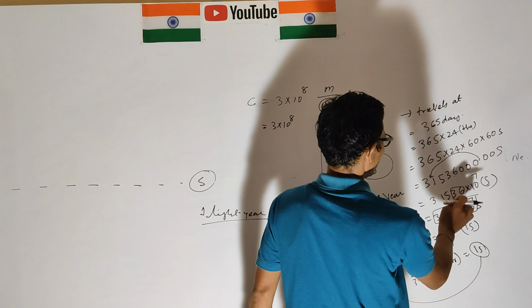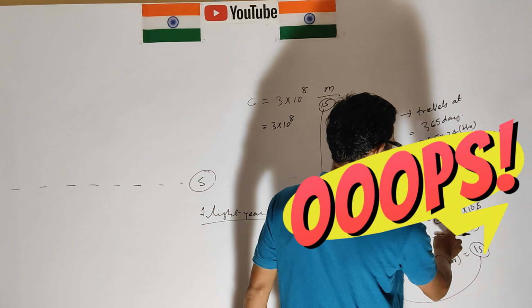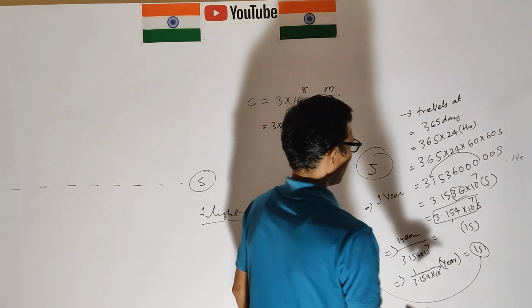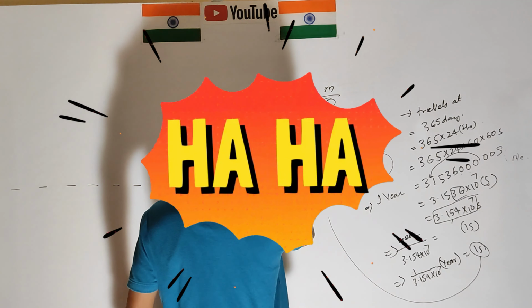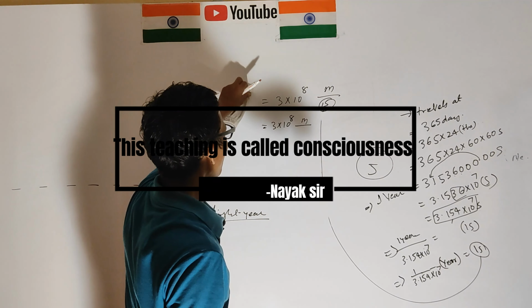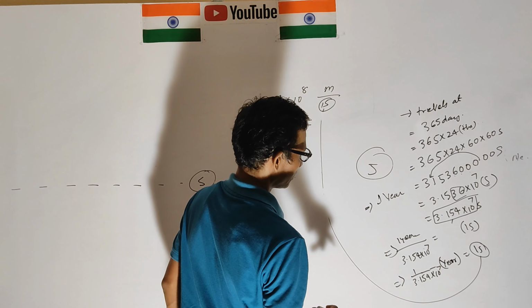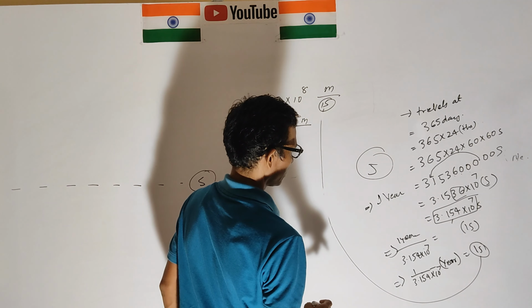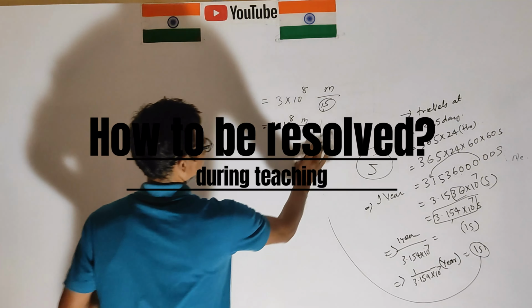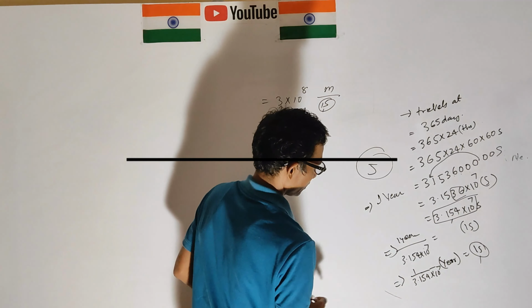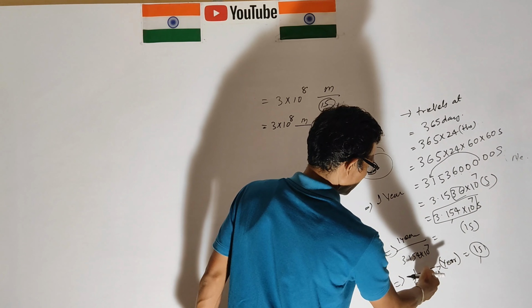This is the velocity of light through the year. Multiply by 3.154.